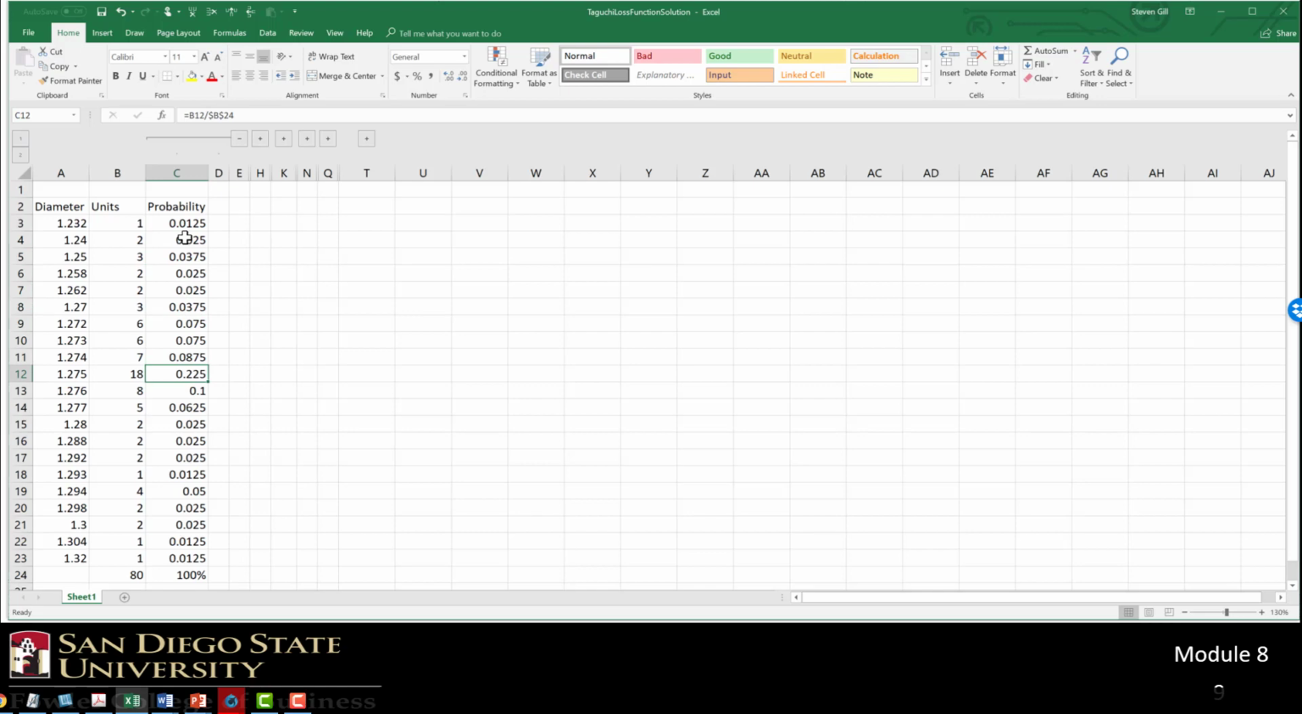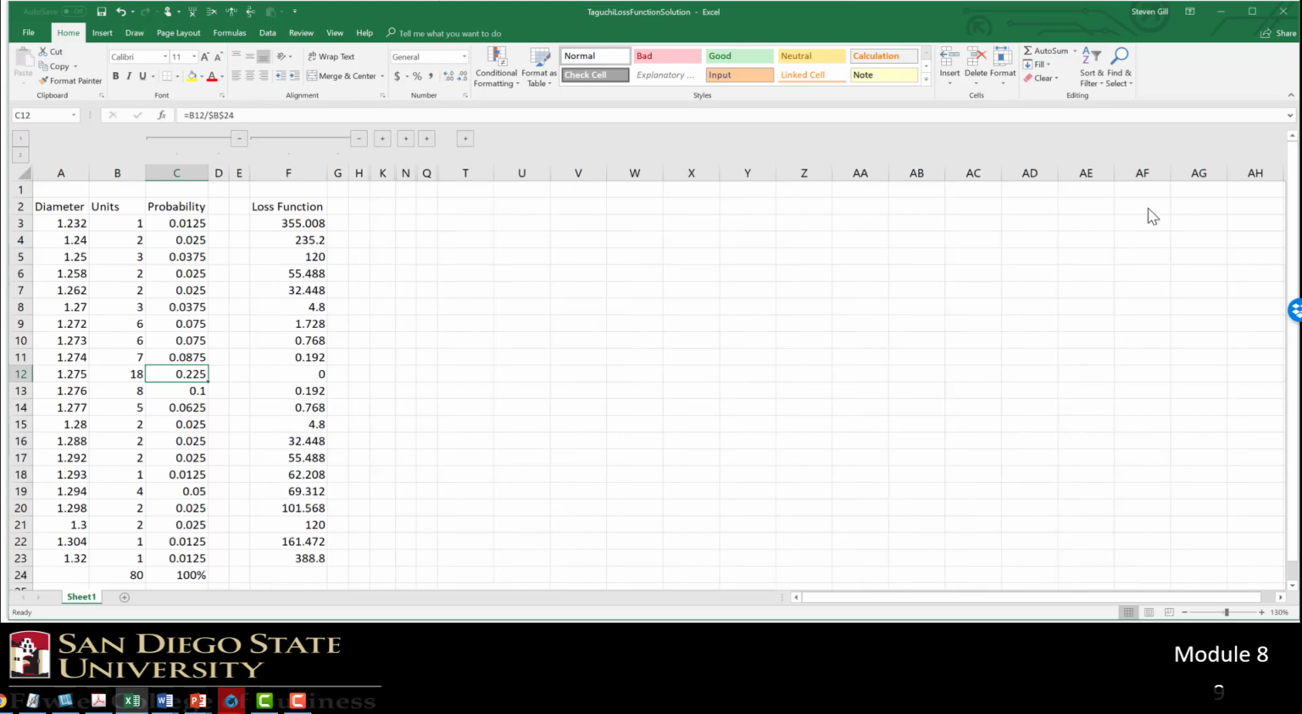And you can see again, the highest probability is to hit the mark exactly, which is good news from a production perspective. And then we can calculate the per unit loss function. So the per unit loss function is the diameter minus our targeted diameter, squared, times 192,000. So we can do that for each unit.